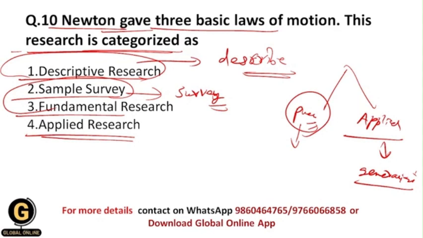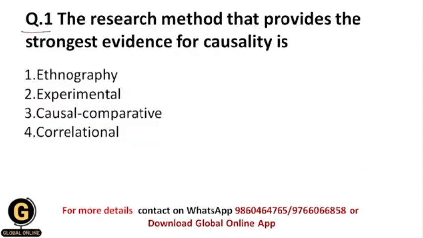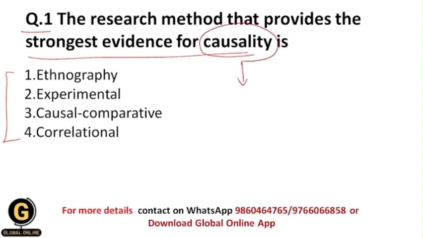Okay, first question is, the research method that provides the strongest evidence for causality is. Among these options, which research method provides the strongest evidence for causality? Causality means the cause and effect relationship between the variables. Whether it is ethnography, experimental, causal comparative, or correlational. Let us think step by step about the meaning of each and every research method.